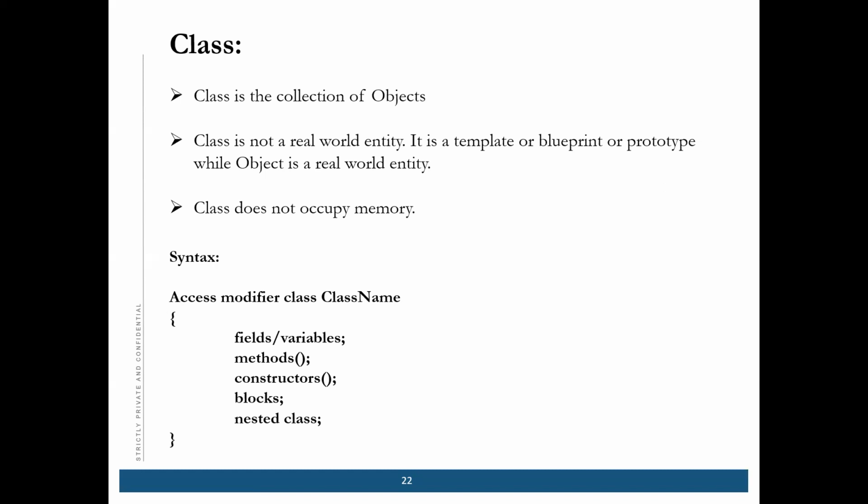As I told you earlier, class does not occupy any memory, but object occupies. Inside the class we have variables, methods, constructors, blocks, and nested classes. All these things we will learn.